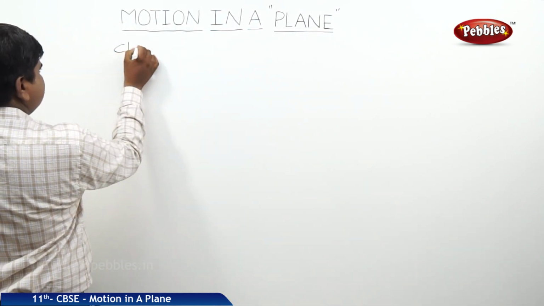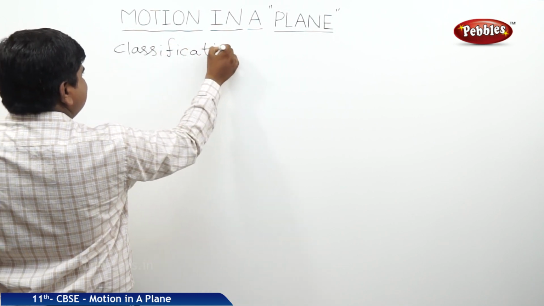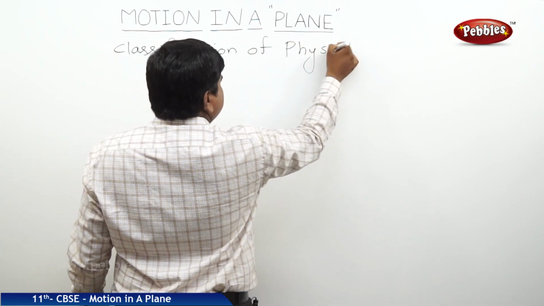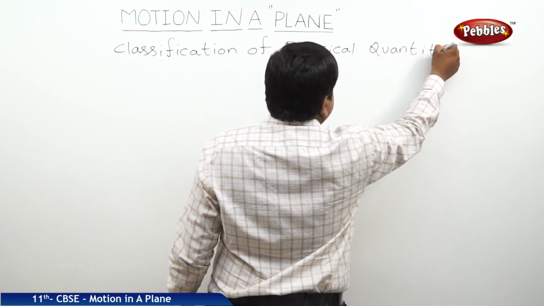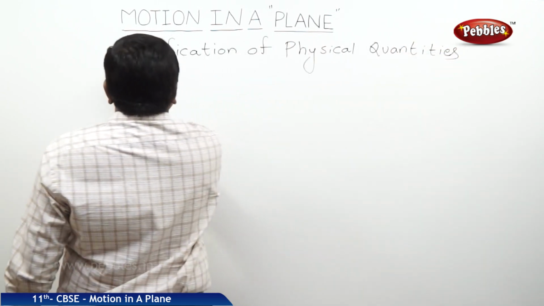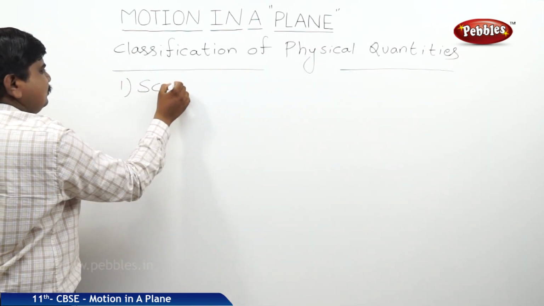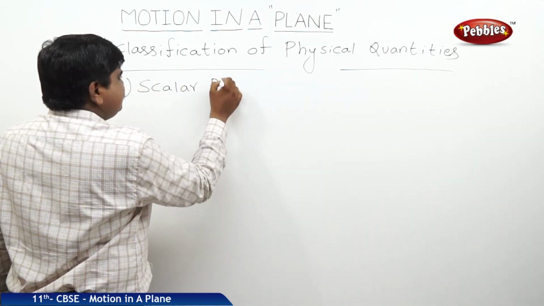Now we will see the classification of physical quantities. Physical quantities are classified into two types. The first type is scalar. In extension form, we can say scalar physical quantity.